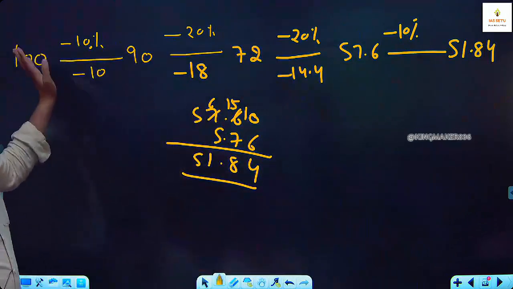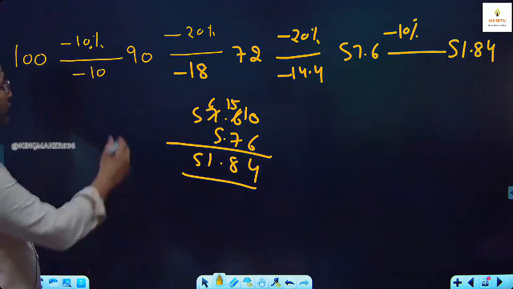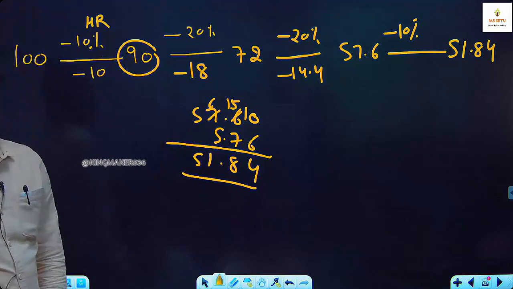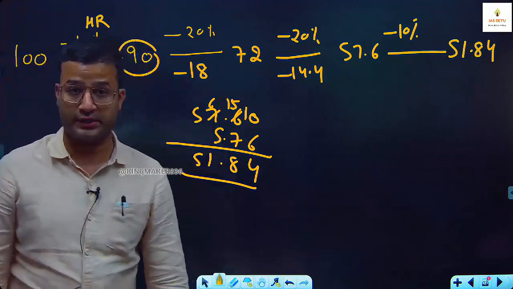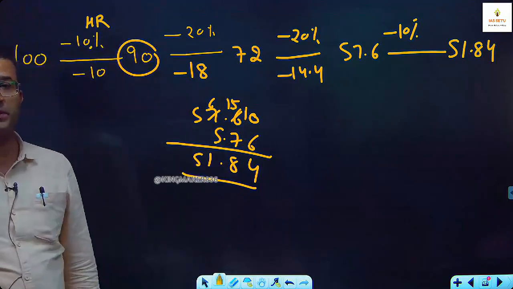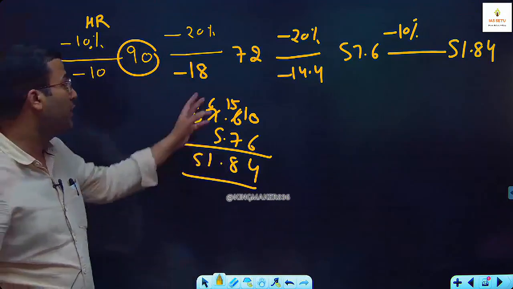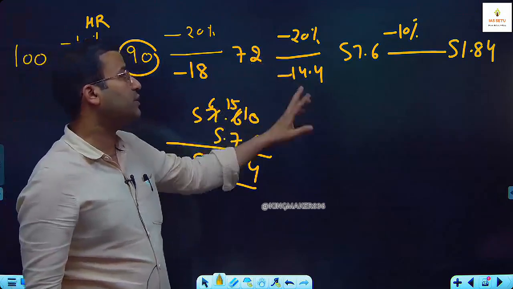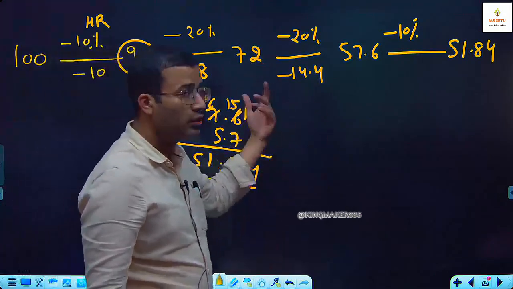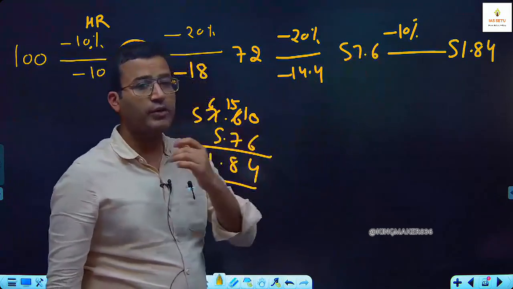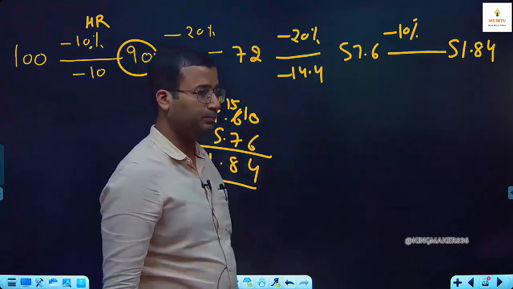Step by step. Out of 100, 10% house rent. I am left with 90. It is clearly mentioned in the question, 20% of the rest. That is successive percentage. So 20% on 90 on transport convenience. बचा 72. 20% of 72, 14.4. Income tax, 57.6. 10% of 57.6, 51.84.